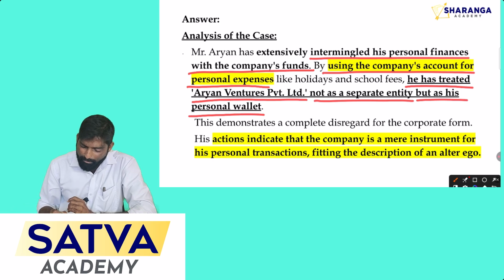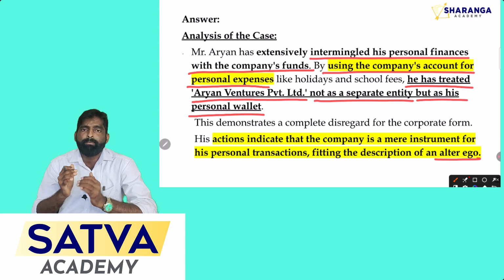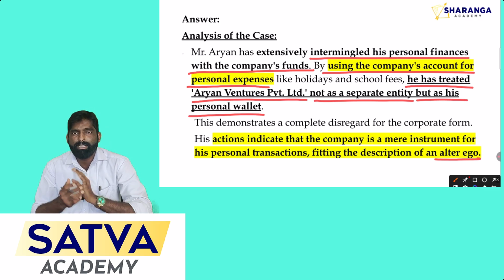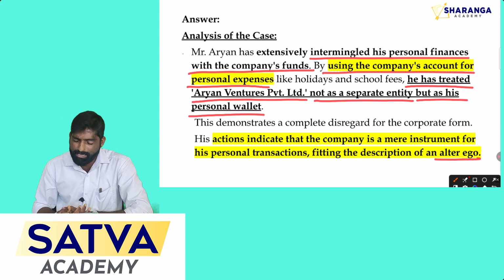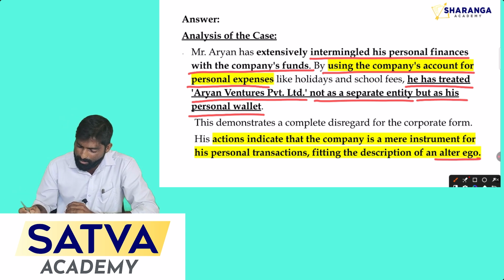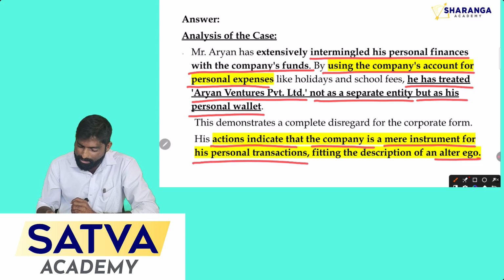Now, the bank is claiming that the act of the director is just an alter ego. Here alter ego means other I, or a duplicate personality. That is the concept. According to the facts given in the question, you can clearly see that the actions indicate that the company is a mere instrument for his personal transactions, fitting the description of an alter ego.